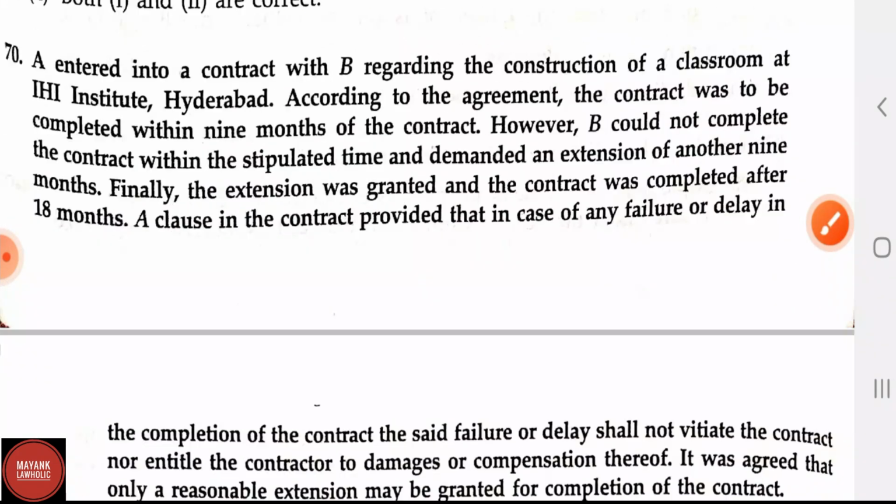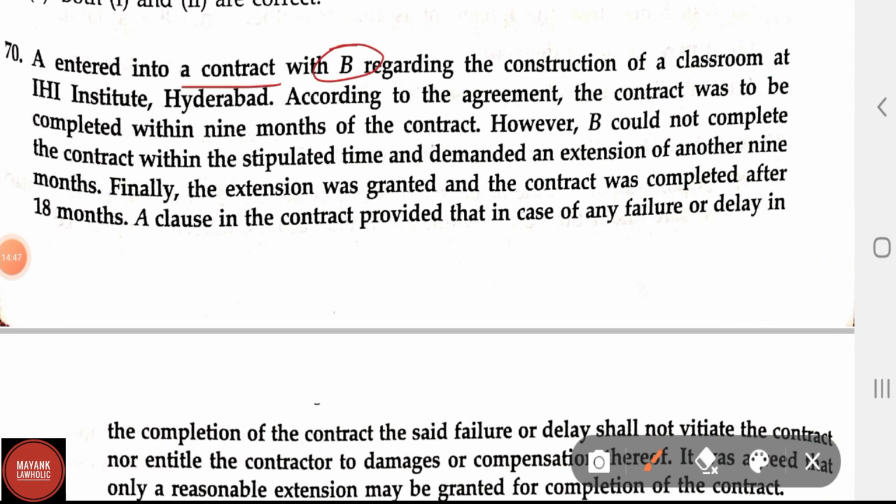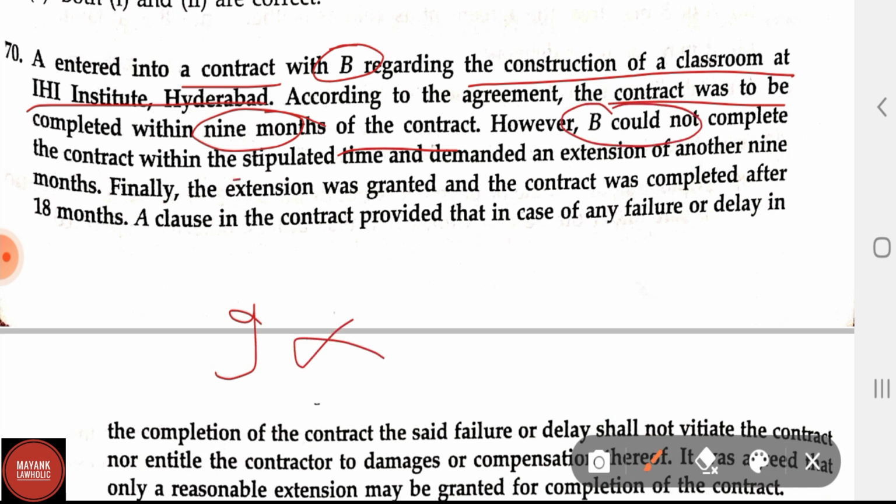Now let us see the question number 70. A entered into a contract with B regarding the construction of a classroom at IHI Institute, Hyderabad. According to the agreement, the contract was to be completed within 9 months. However, B could not complete the contract within the stipulated time and demanded an extension of another 9 months. Finally, the extension was granted and the contract was completed after 18 months.